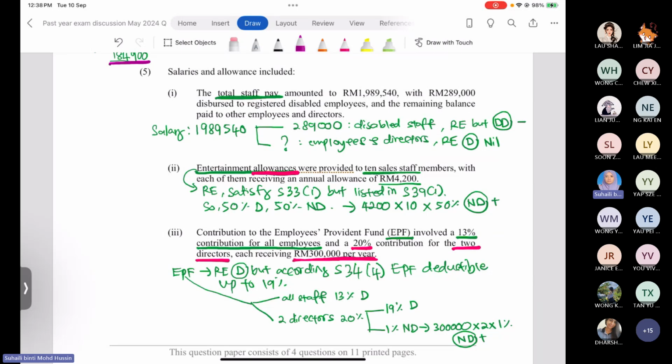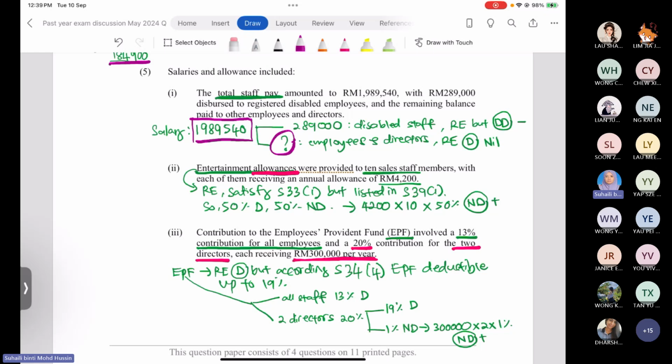From this amount, 289,000 the company paid to the registered disabled employees, and the balance is the amount that the company paid to the employees and also the directors.